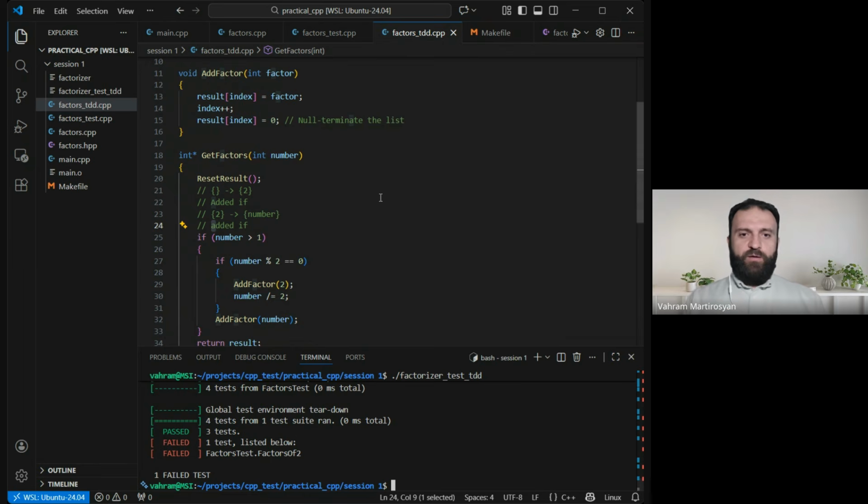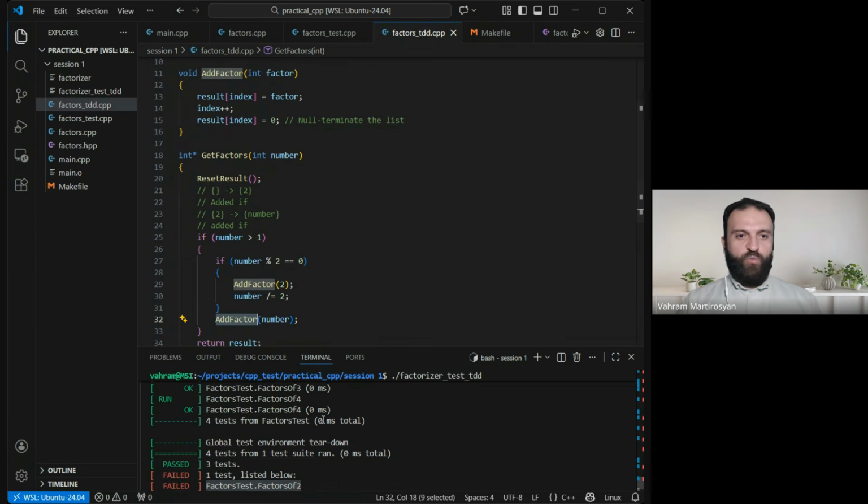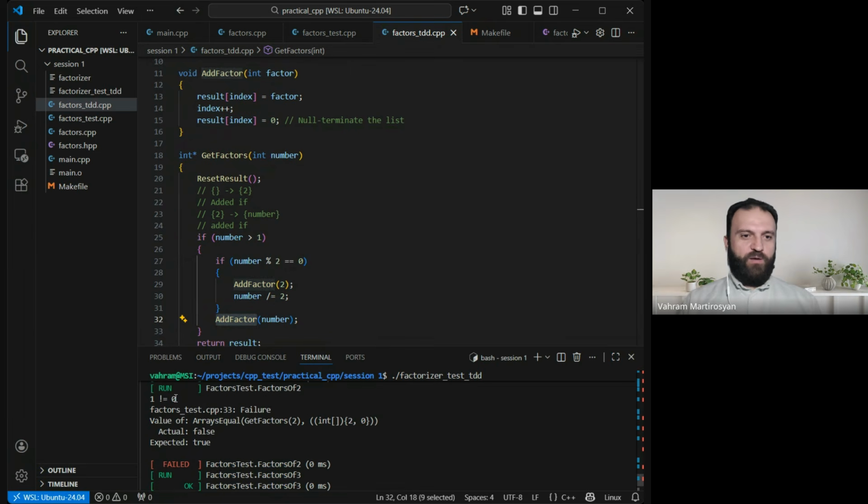Oh, but now factors of 2 is failing. Why is it like that? Because, you see, imagine now we're checking for 2. It can be divided by 2. Okay, I add 2. I divide it by 2, but then I add again. But what I add is 1. Let's see. So 1 instead of 0. I have an additional 1. 1 is not a prime factor, so I should not add it.